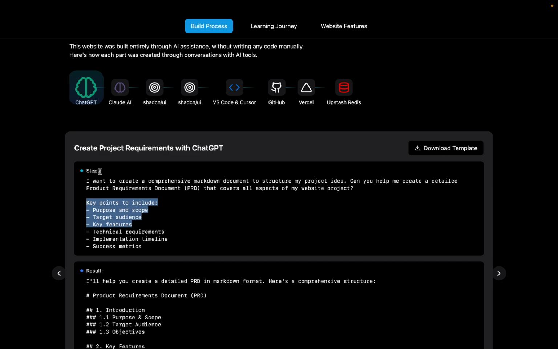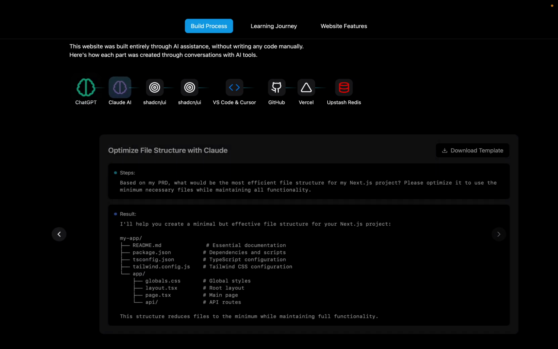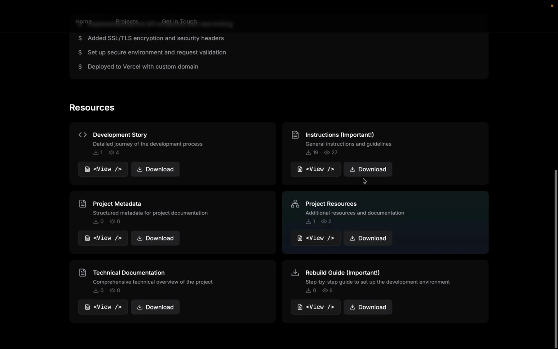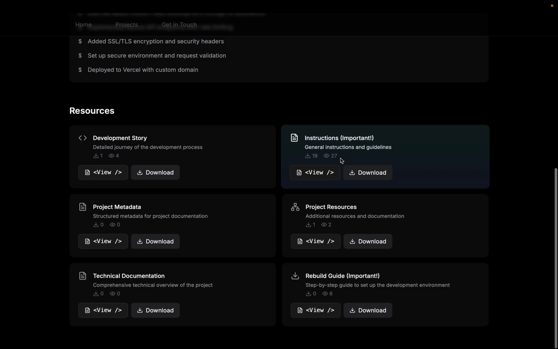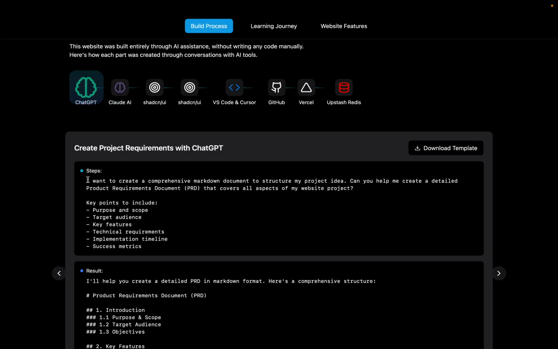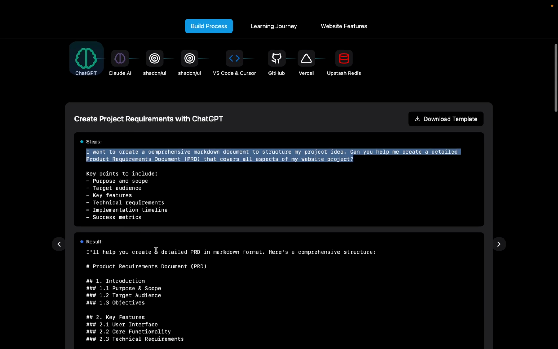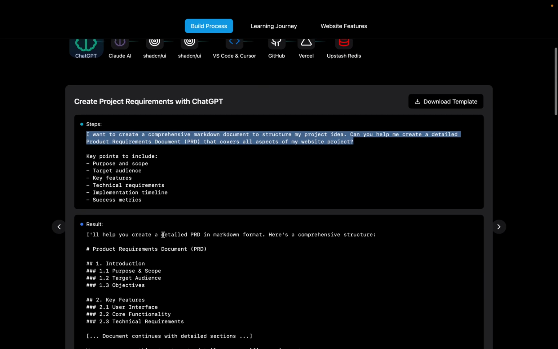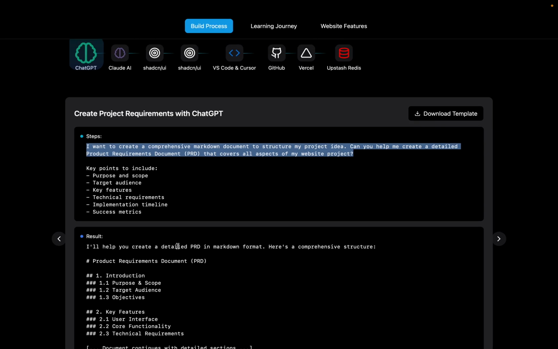You will just, of course, use the available template you have under instructions, paste it into ChatGPT, and then actually use this prompt. I want to create a comprehensive markdown document to actually prompt ChatGPT in the right way. Your result is gonna look something like this. I'll help you create your detailed PRD, and you're gonna get a really nice document out of it.